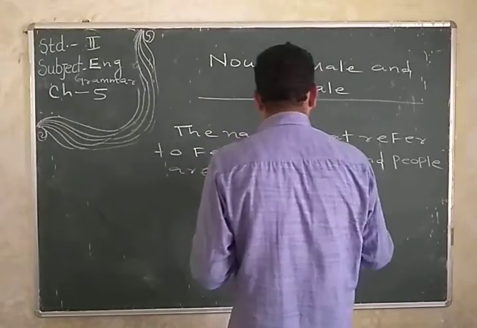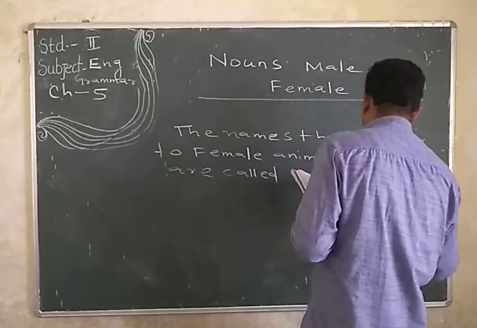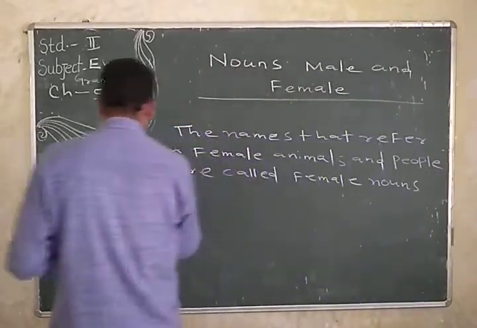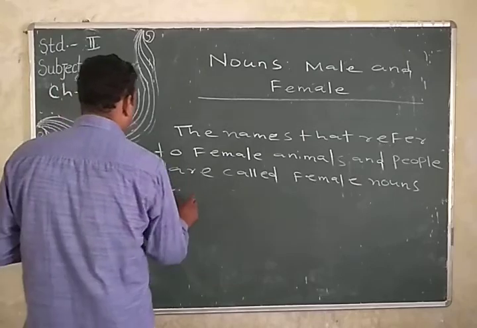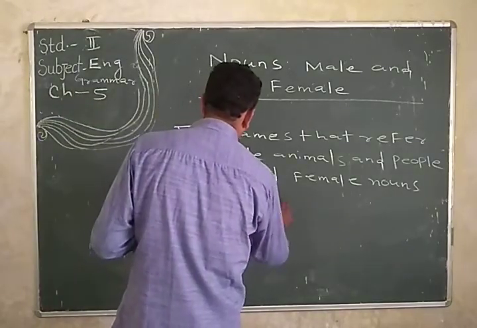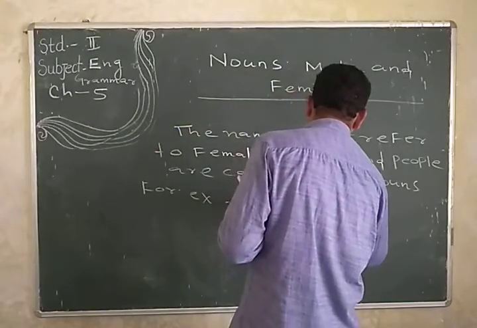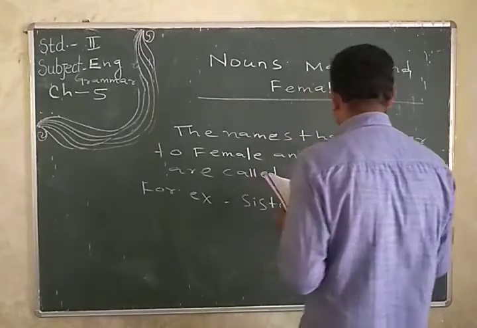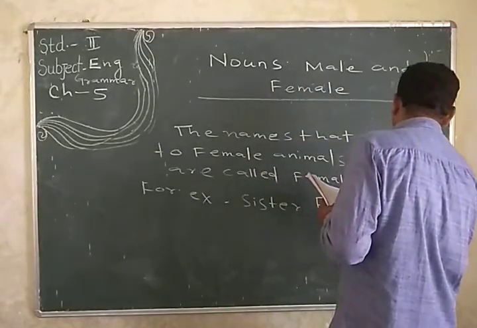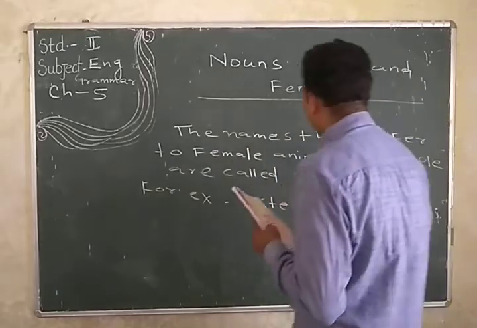What is a noun? Female noun. For example, sister, mother, like this. Okay.